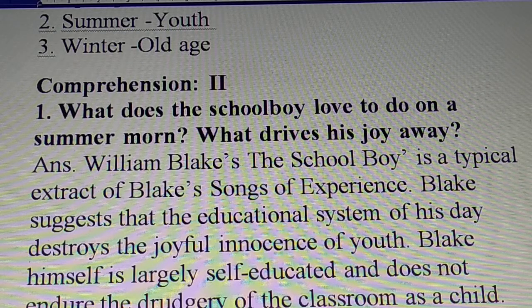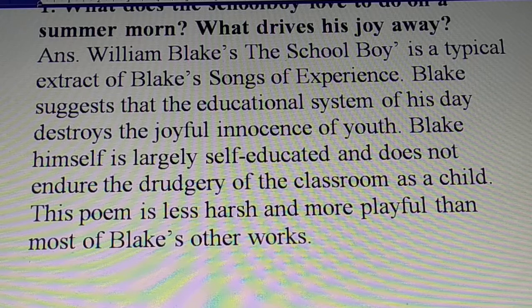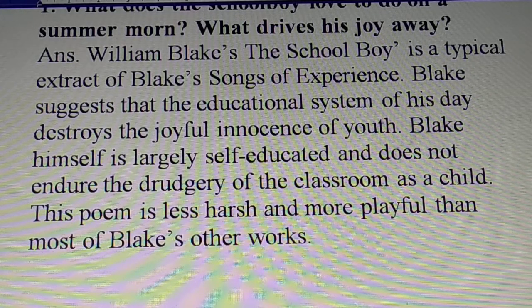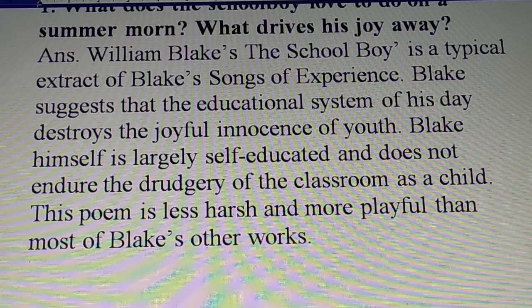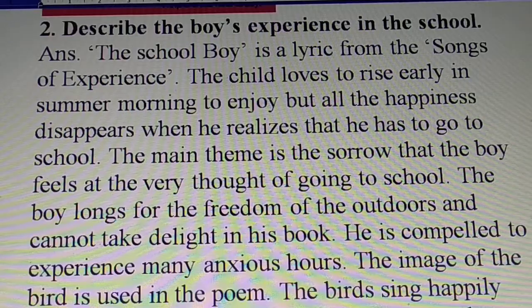This poem is a typical extract of Blake's Songs of Experience. Now, Blake suggests that the educational system of his day destroys the joyful innocence of youth. Blake himself is largely self-educated and did not endure the drudgery of the classroom as a child. This poem is less harsh and more playful than most of Blake's other works.